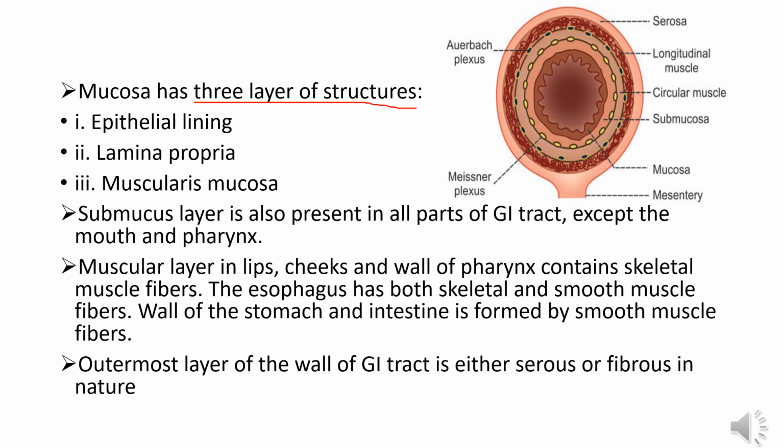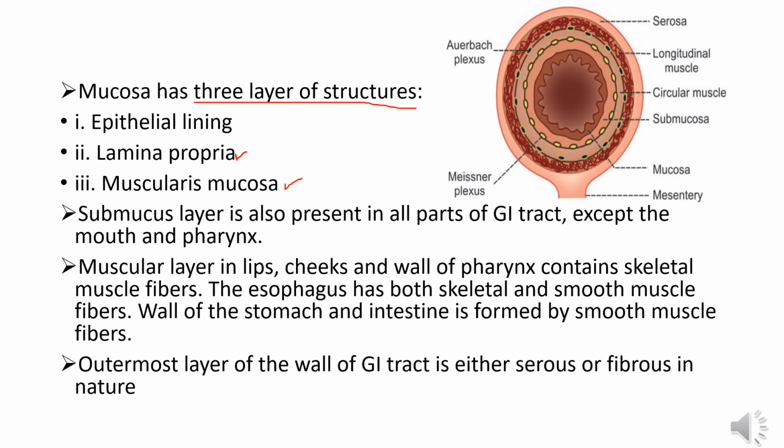Number 2 is lamina propria. It is formed by connective tissues which contain fibroblasts, macrophages, lymphocytes and eosinophils. And third one is muscularis mucosa. Muscularis mucosa layer consists of a thin layer of smooth muscle fibers. It is absent in mouth and pharynx. It is present from esophagus onwards.